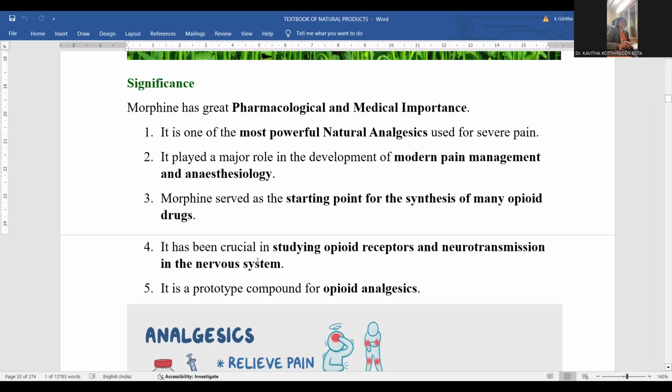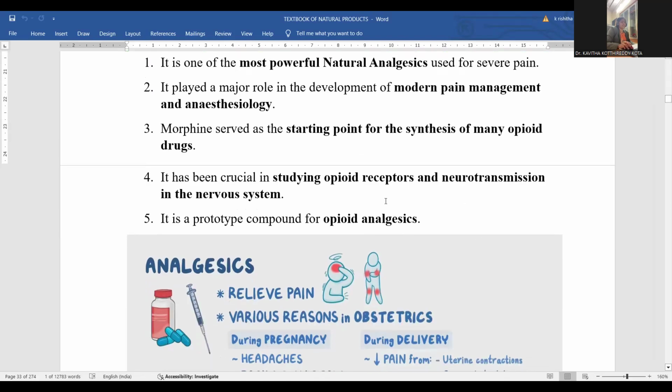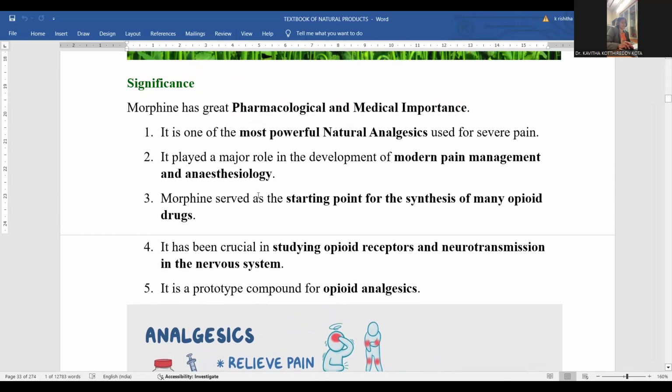It has been crucial in studying opioid receptors and neurotransmission in the nervous system. If you want to study the functioning, efficacy and stimulation of the nervous system, morphine plays a vital role.